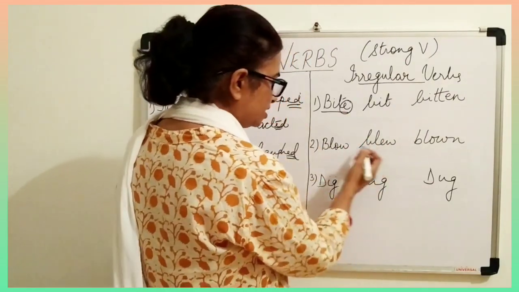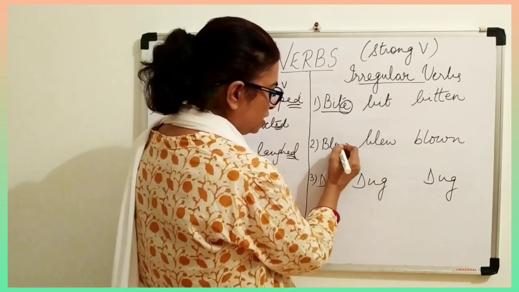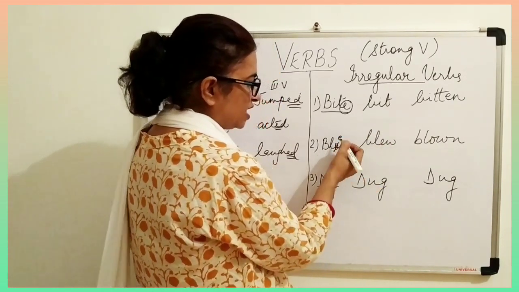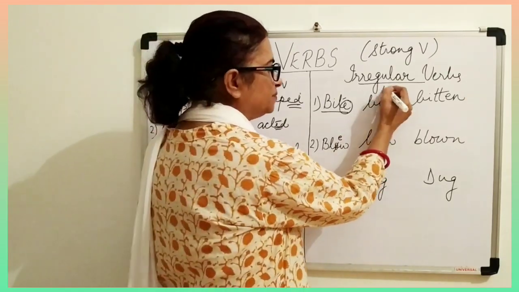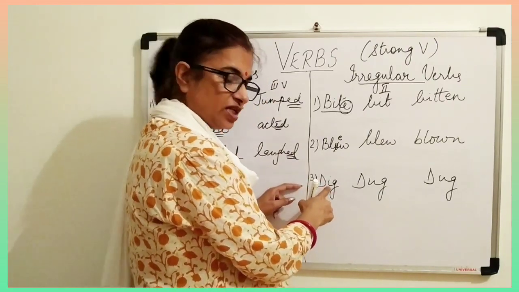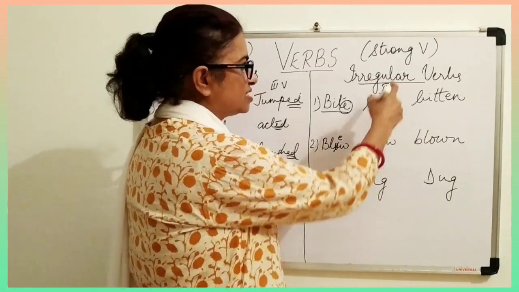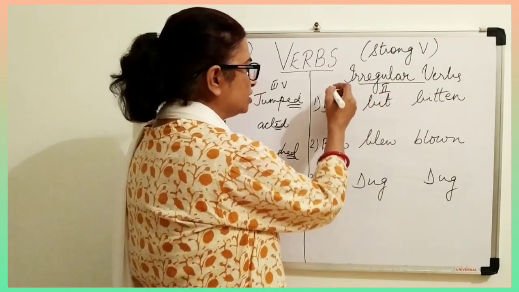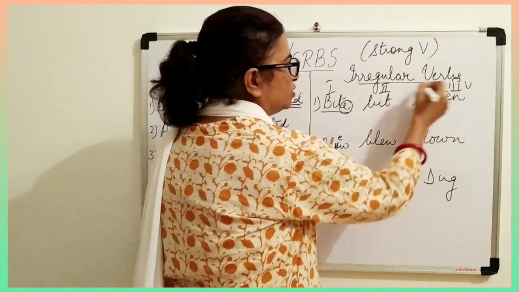Like for example, blow, they have changed the word to blew in order to make the second form of the verb. Here it has changed its vowel I into U to make the second form. So all these are the first form, second form, and this is the third form of the verb.